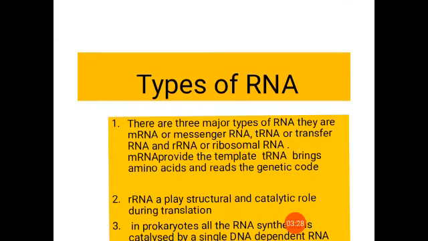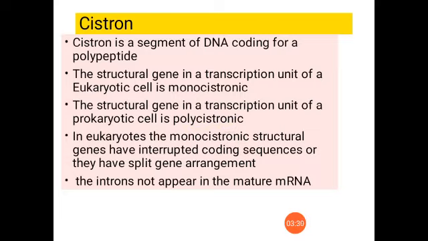Many types of polypeptide chains can be translated from it. So the prokaryotic cell has a polycistronic structural gene, which can code for many polypeptide chains.